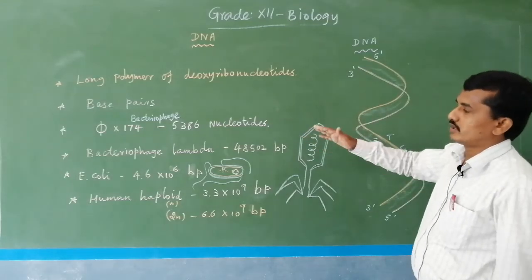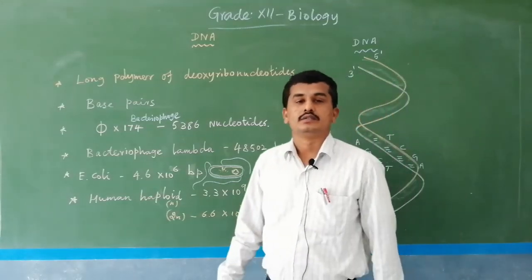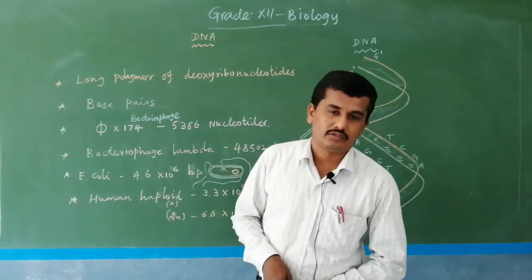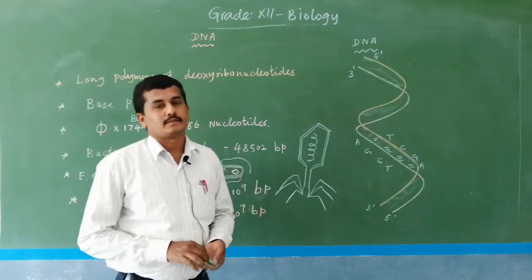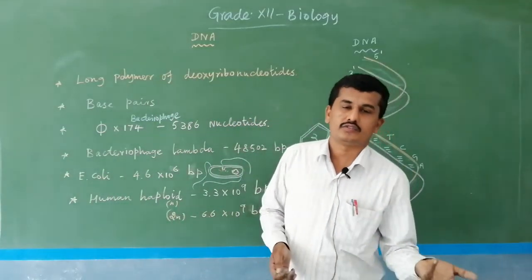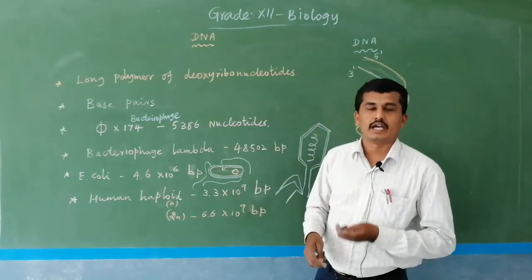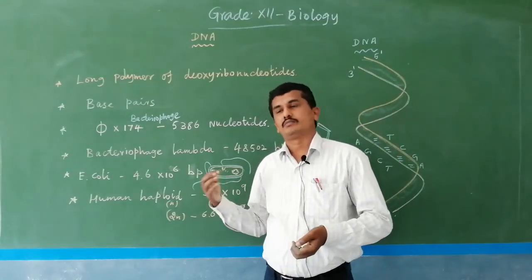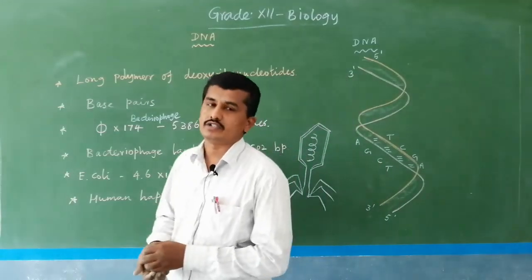We have seen the nucleotide numbers for bacteriophage lambda, E. coli, and human haploid and diploid DNA, how many base pairs and nucleotides. Then the use of DNA, and how DNA is converted into RNA, that is mRNA, tRNA and rRNA, and the transcription and translation processes will be explained one by one. That is a small basic idea about DNA and nucleotides.